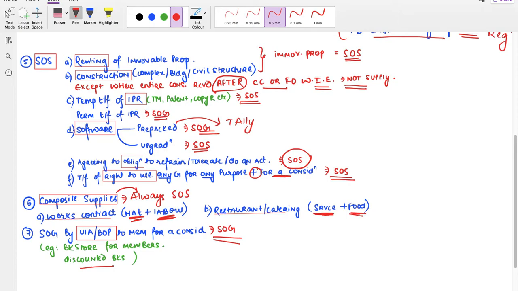Although there is a service element here, it is considered as supply of goods. So what is it? Supply of goods by unincorporated association or body of person to members for a consideration. In that case, it is a supply of goods.